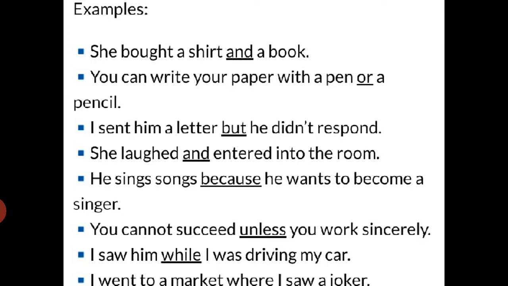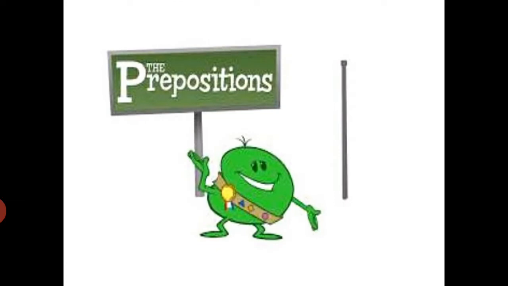Let us have some examples. First, she bought a shirt and a book. Just look at the underlined words. You can write your paper with a pen or a pencil. I sent him a letter, but he did not respond. She laughed and entered into the room. The examples go on. Next, about preposition.